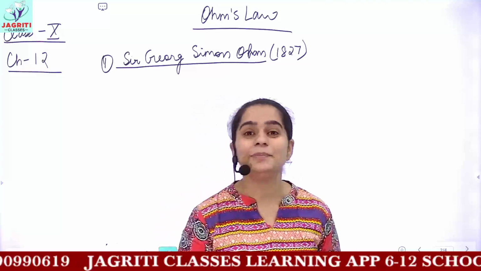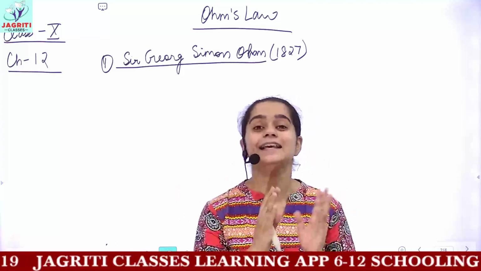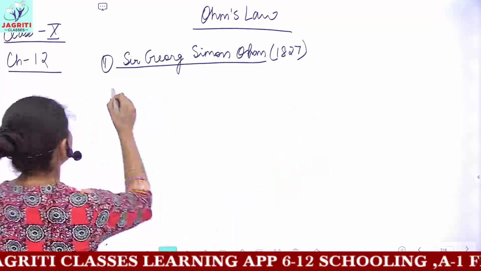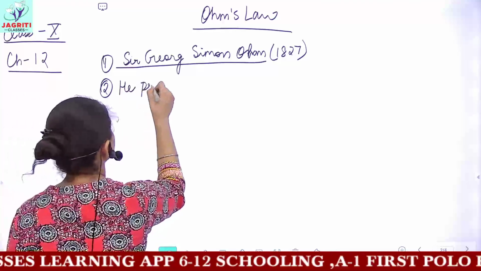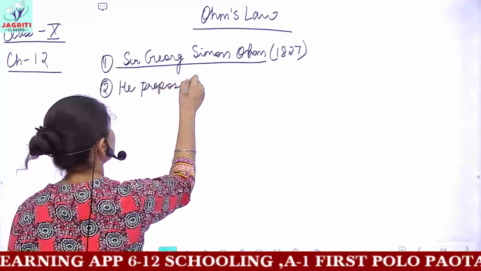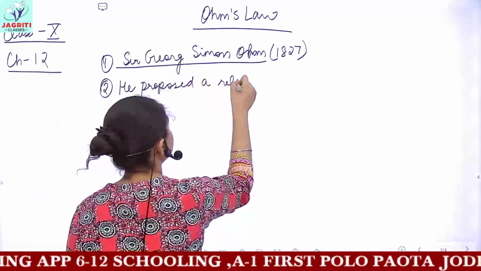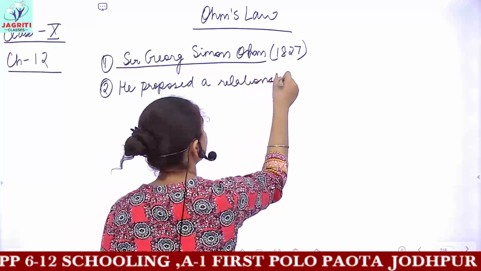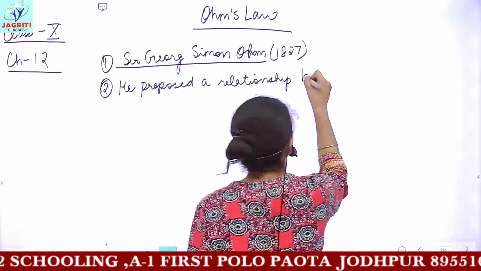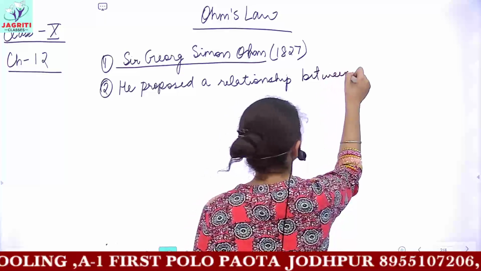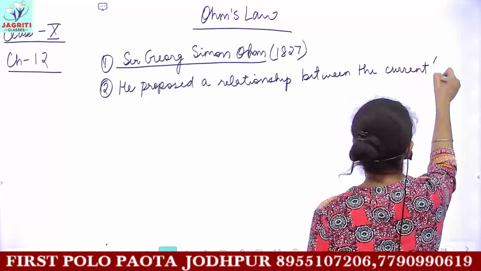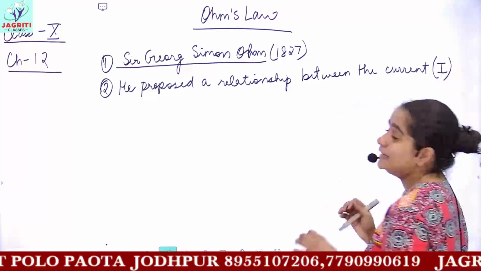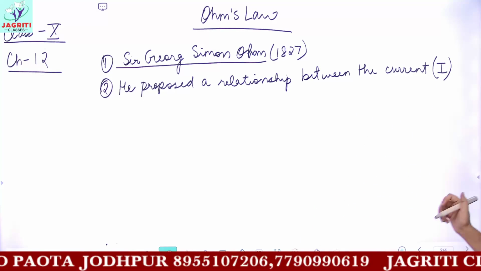One physical parameter was current and the other was potential. Current is denoted by the symbol capital I. The SI unit of current is amperes.